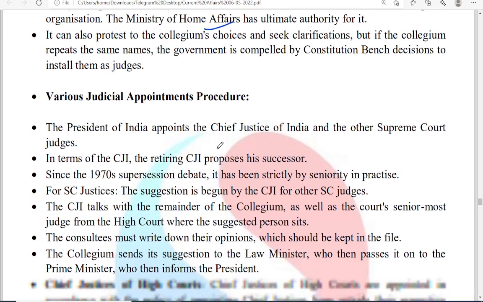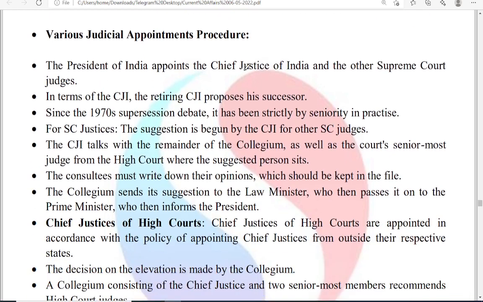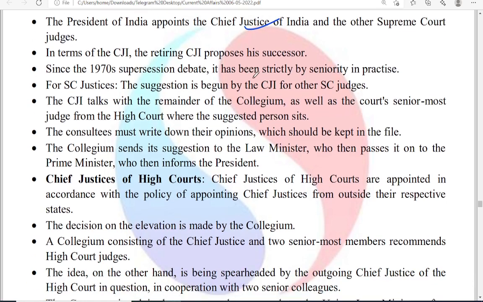Okay, if you see the various judicial appointment procedures, the President of India will appoint the Chief Justice of India. Whoever is the senior-most will generally be appointed according to the convention, and the retiring CJI will propose his successor. However, the seniority principle will mostly be followed. In a few cases the seniority principle was not followed, which led to controversy.